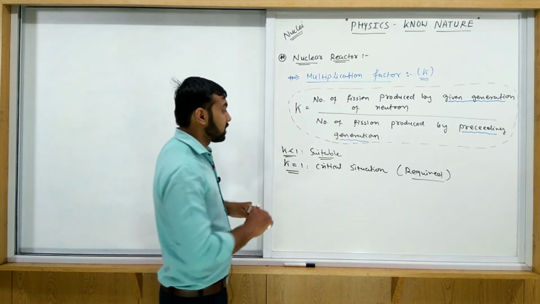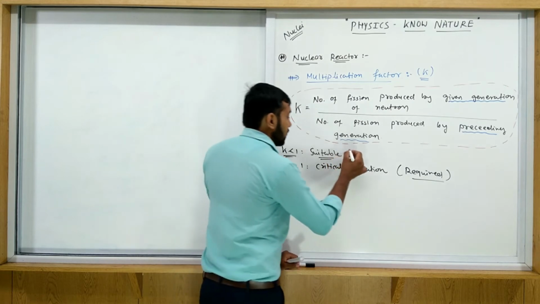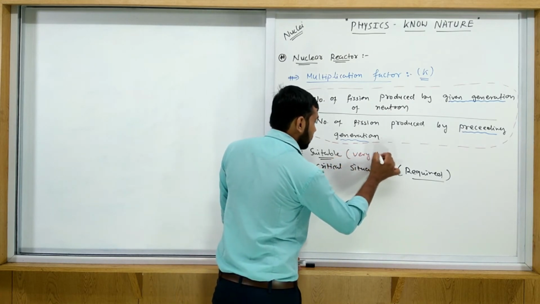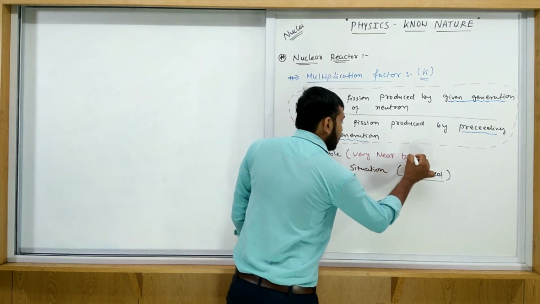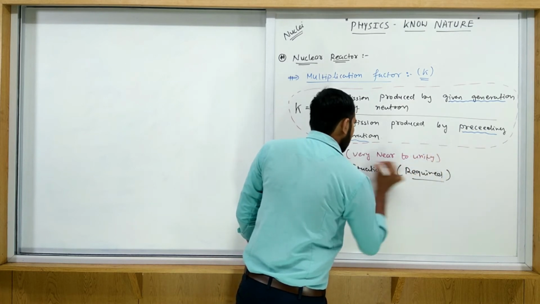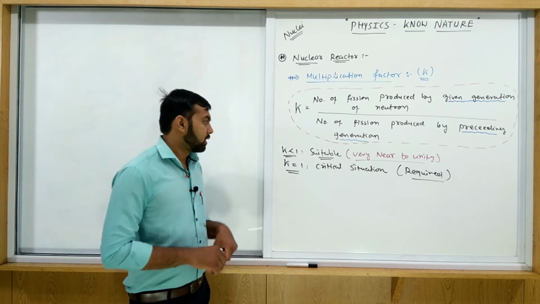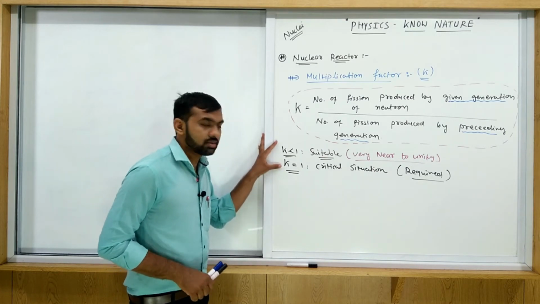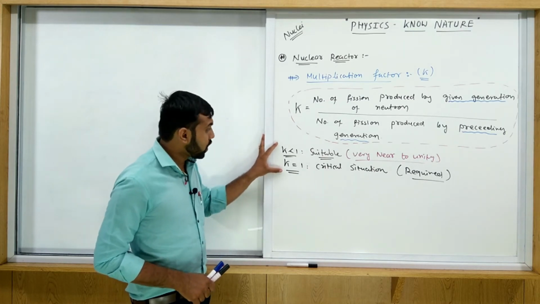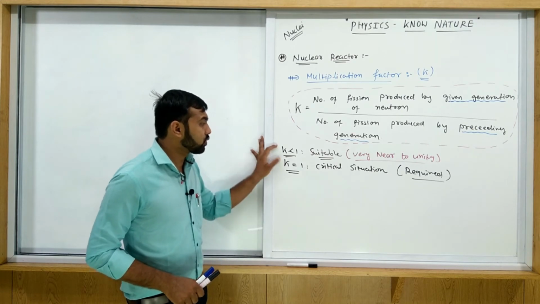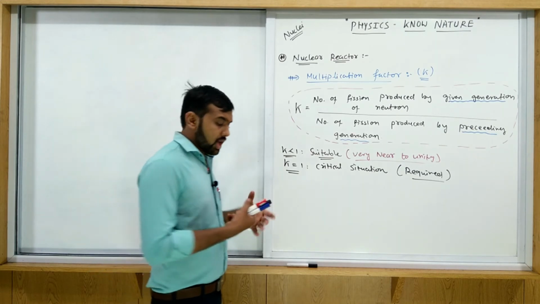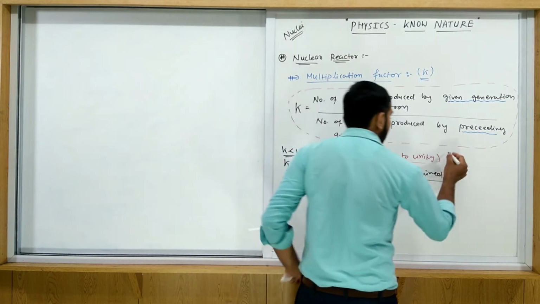This is less than 1, suitable, but it must be very near to unity. What is the meaning of near to unity? 0.99, 0.9 like this. If K is equal to 1 and K is very near to unity, then this is the stable operation.